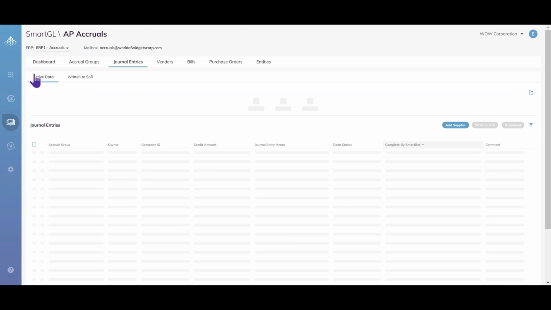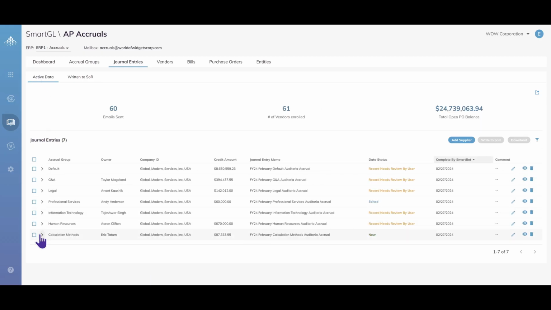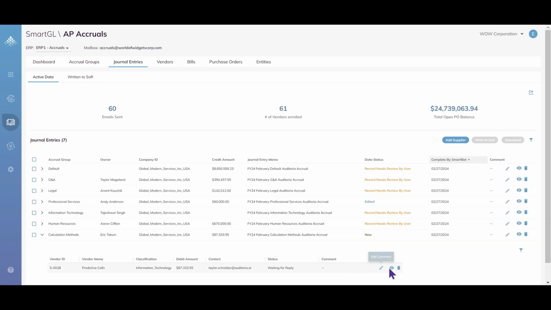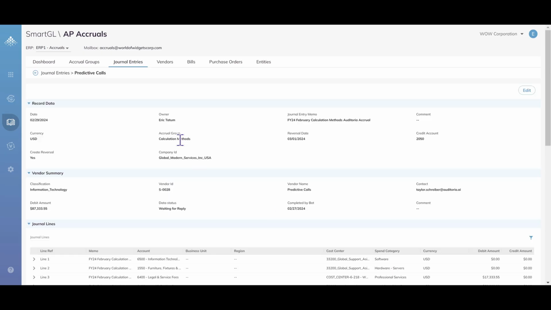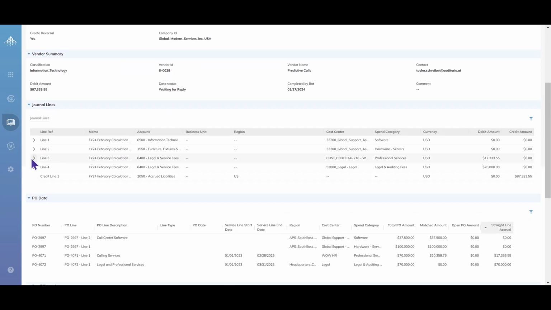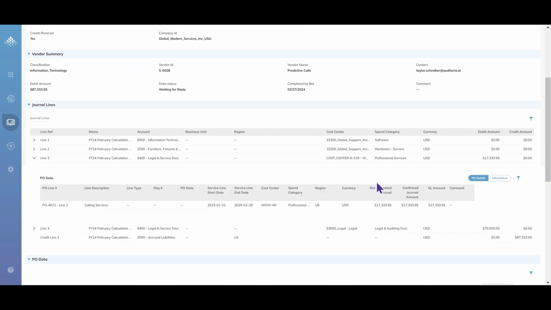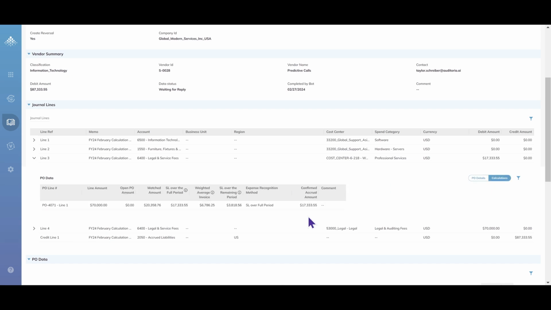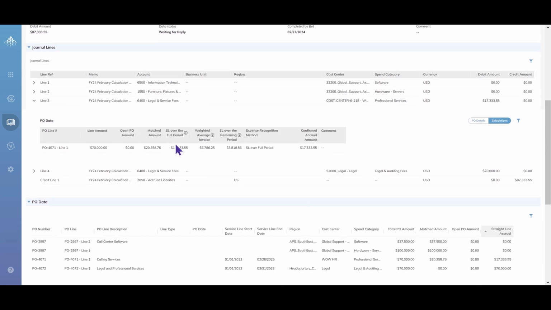I can also review another journal entry that will use calculation formulas instead of a vendor estimate. On this journal entry, I can see that the SmartBots have automatically calculated accrual values based on formulas like straight line over the full period of the purchase order, weighted average invoice, and straight line over the remaining period of the purchase order.